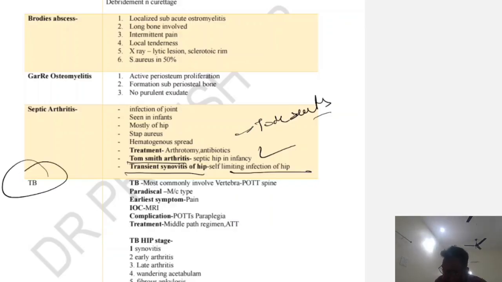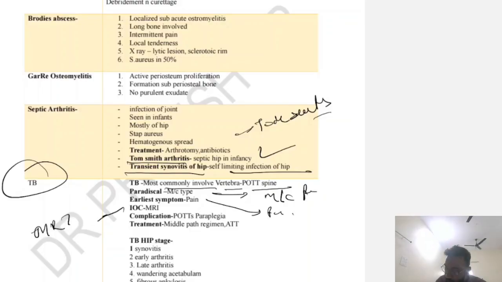Now next is TB. TB most commonly involves the vertebra. It is known as Pott's spine. Most common is the paradiscal type. Earliest symptom is pain. Investigation of choice is MRI. Complication is Pott's paraplegia. Treatment is the middle path regime by ATT.